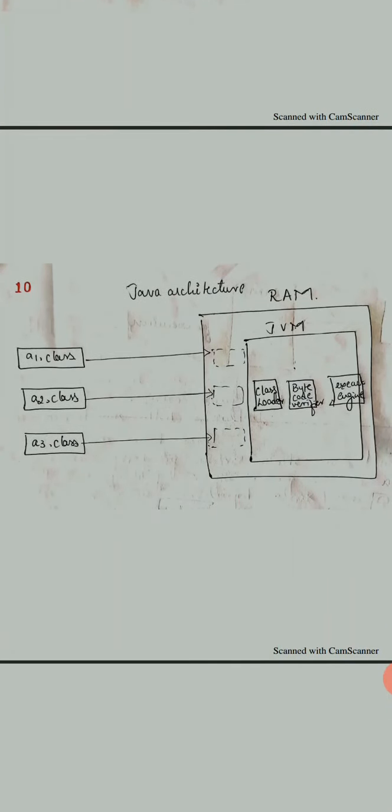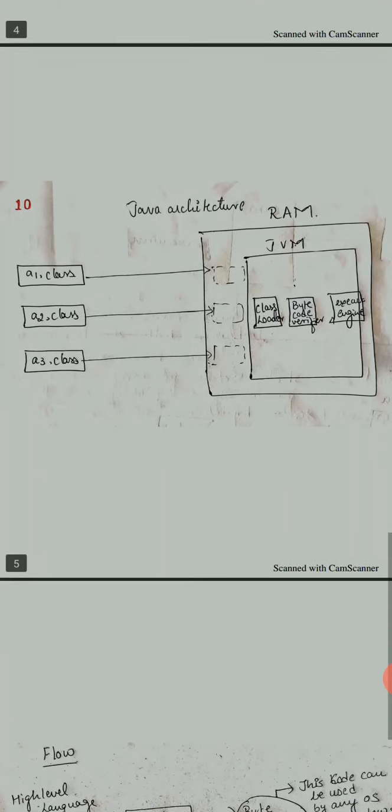These dot class files are taken to the RAM through the class loader, which is present in the JVM. JVM stands for Java Virtual Machine, which is present in the RAM. With the help of the class loader, these .class files are taken to the RAM, and these files have bytecode. This is then further verified by a bytecode verifier and then sent for execution.